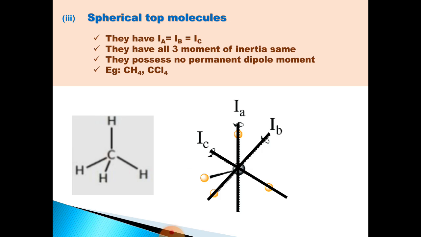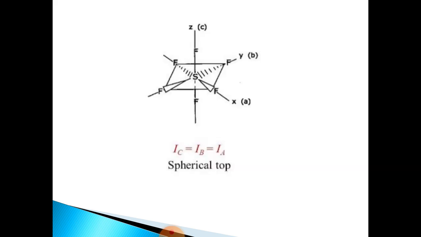Next type is spherical top molecules. They have Ia equal to Ib equal to Ic. They have all three moments of inertia the same. They possess no permanent dipole moment. Examples, methane, carbon tetrachloride. The figure shows rotation of carbon tetrachloride. This is another example of a spherical top molecule.